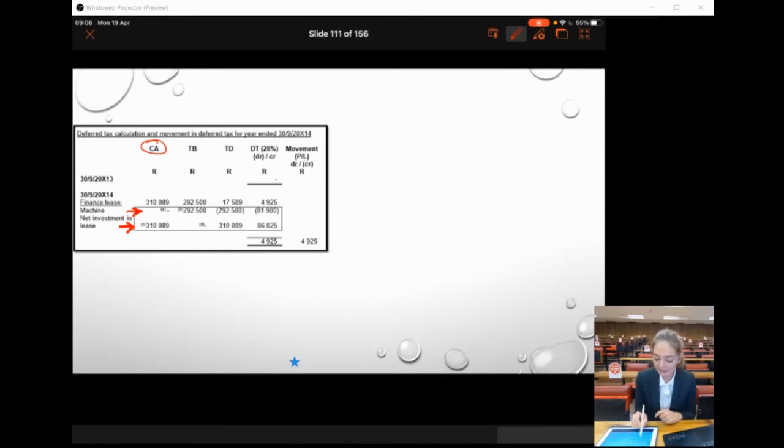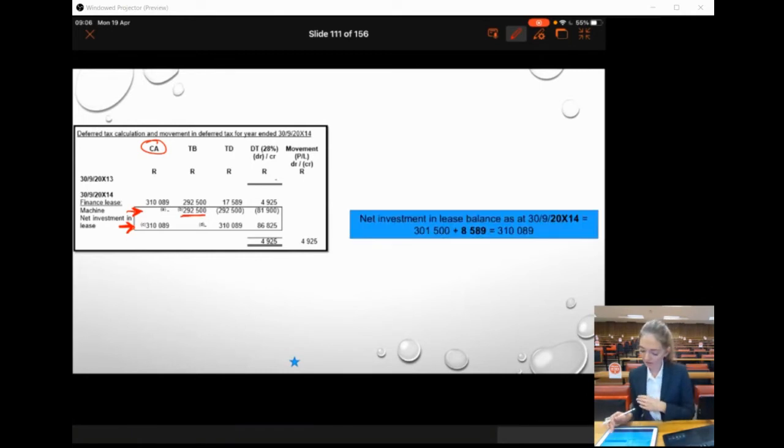Tax base for an asset is going to be the amount that will be deductible in future. Okay, because the lessee is going to use this machine, and for qualifying purposes, we are going to get wear and tear deductions. So the wear and tear deductions that I'm going to get in future will be the 292,500.